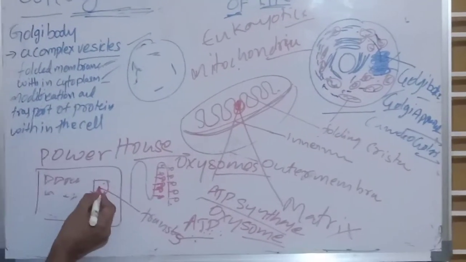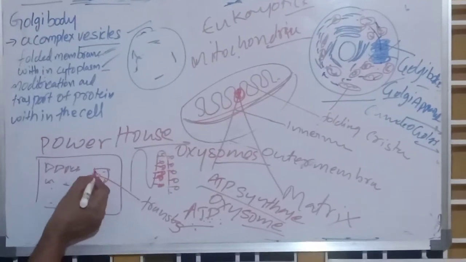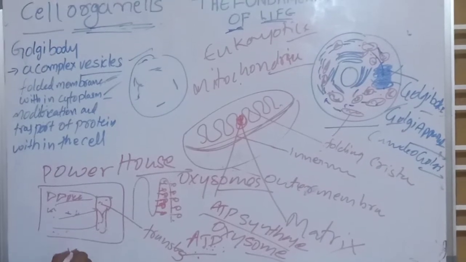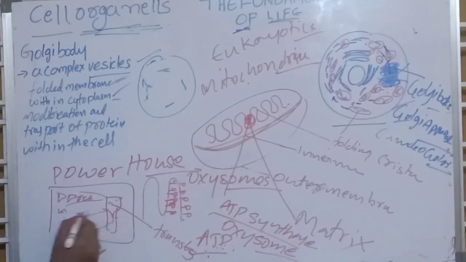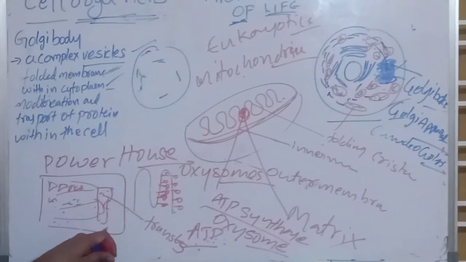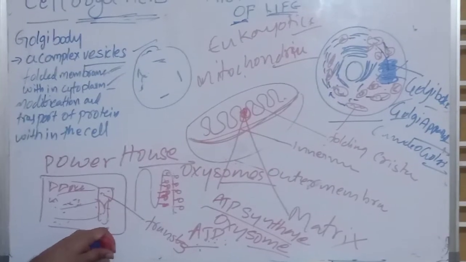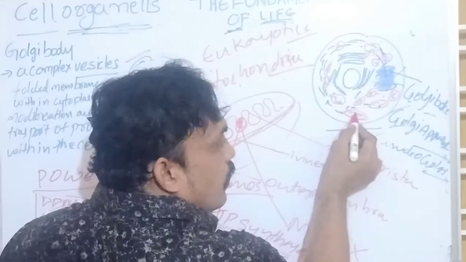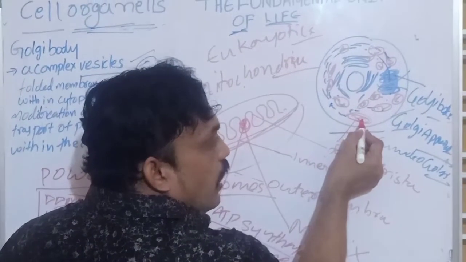This transformer stores the electricity, and at night time it sends the energy to the village. So this transformer is called the powerhouse. It stores electricity. Same in our cell: mitochondria store power, ATP energy.